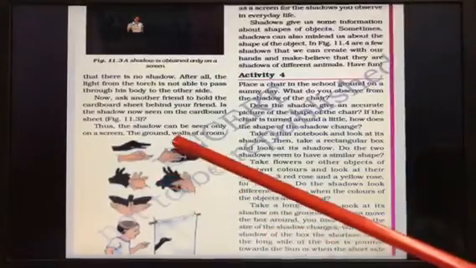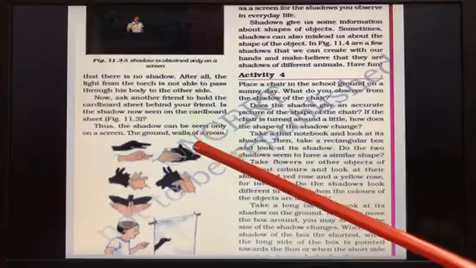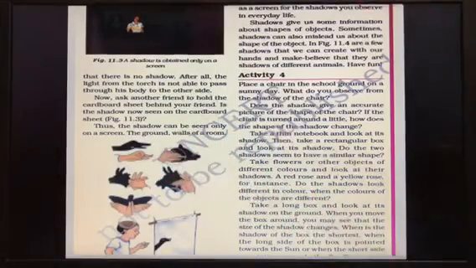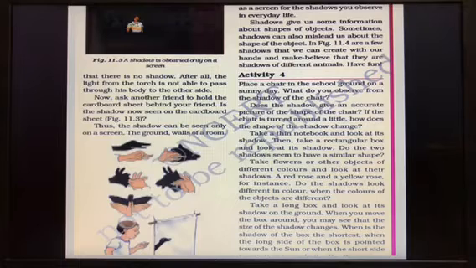This is a butterfly. Then here you can see different types of animals, like a cow. You can see it. So in the figure 11.4 are a few shadows that we can create with our hands and make believe that they are the shadows of different animals, isn't it? Someone can say, yes, we have drawn the animals, but actually the animals are not drawn. We are showing the movement of the hands, isn't it?